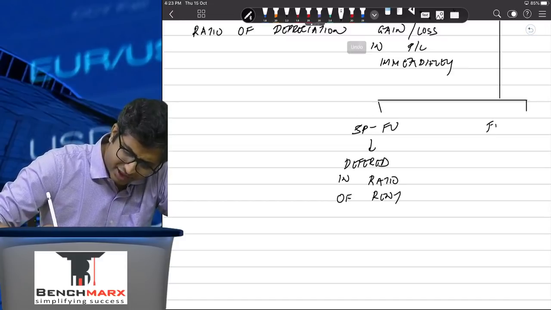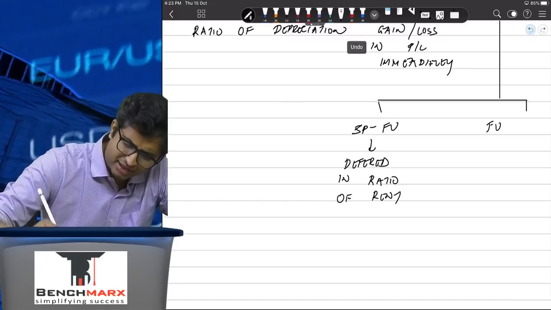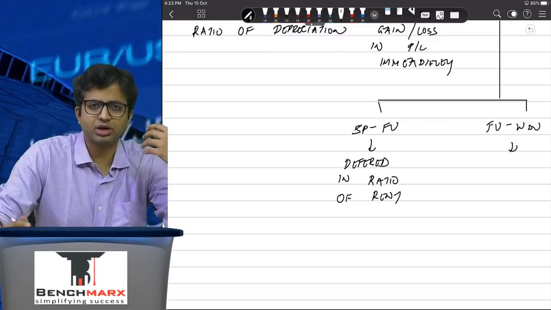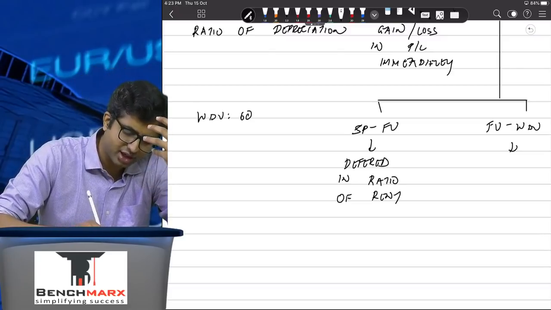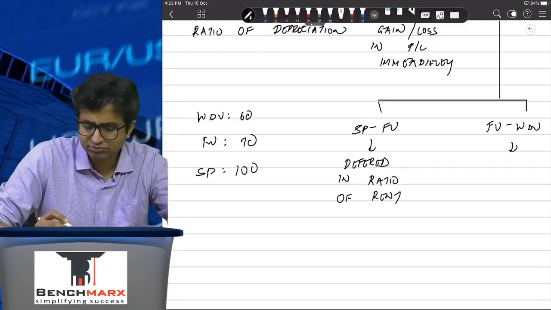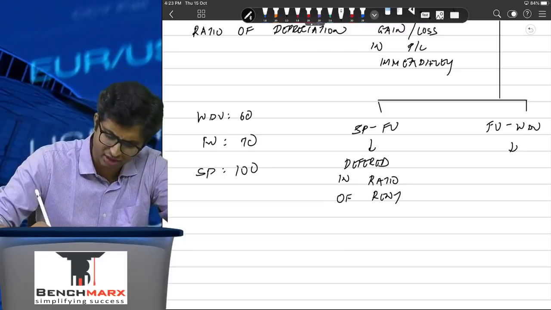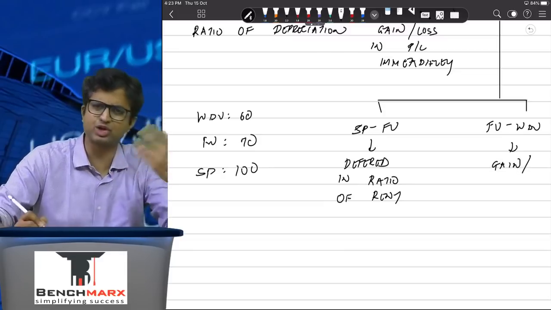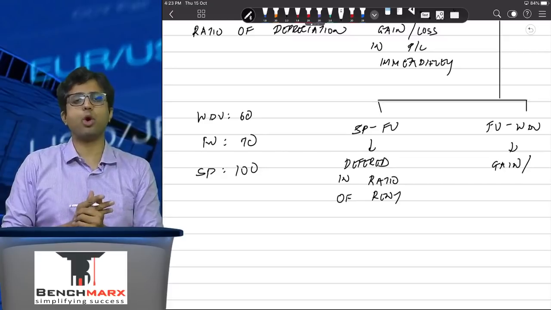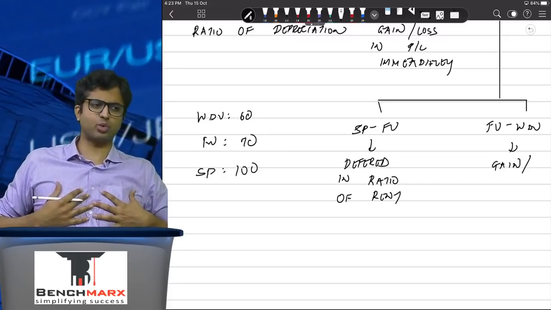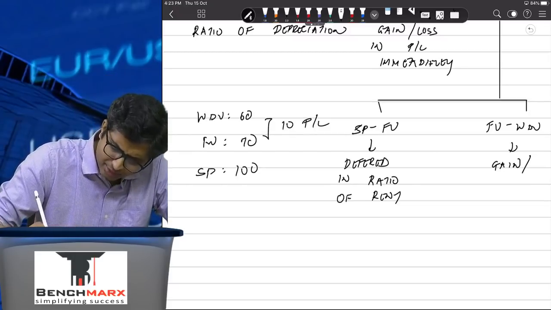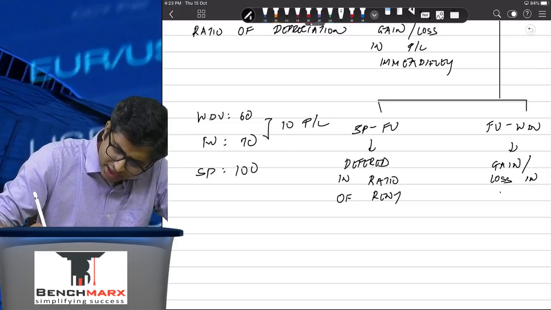However, the second part where there is FV minus WDV, this is a normal profit. So let us say the WDV was 60, fair value was 70 and the selling price is 100. Institute believes it is normal to sell it at 70 and hence 10 ka profit hai. It has to be recognized in P&L immediately because the leaseback is operating and hence you are making the sale, so transferring the risk and reward, but at the same time the leaseback is operating and hence you are not getting substantially the risk and reward incidental to ownership. So the difference between these two, that is 10, can be taken into the P&L. So this is gain or loss in the P&L.